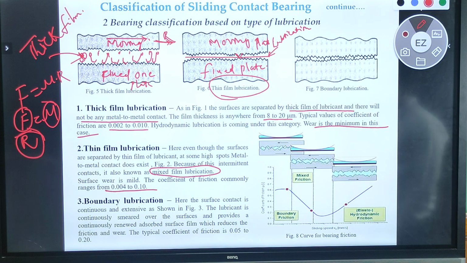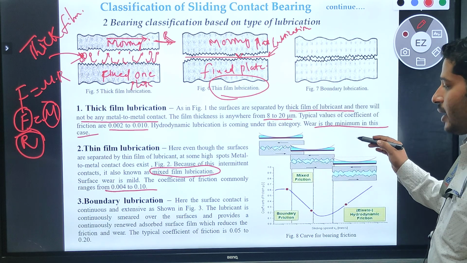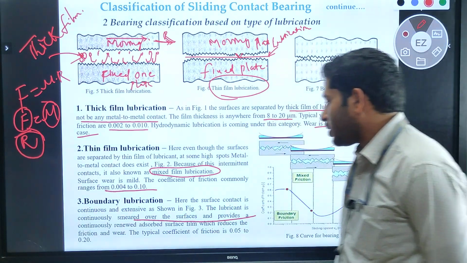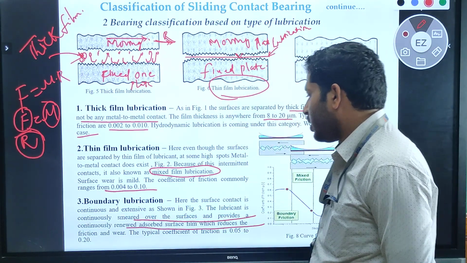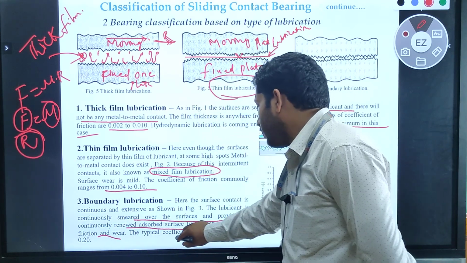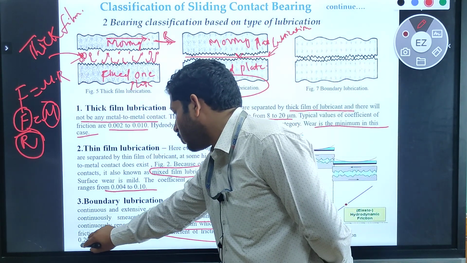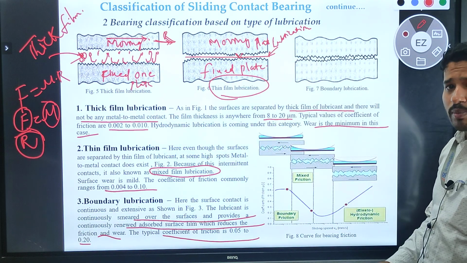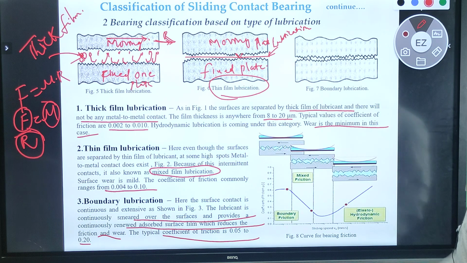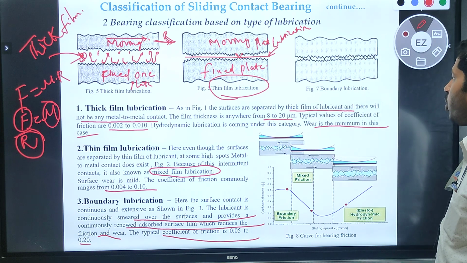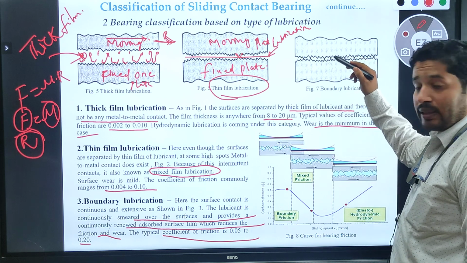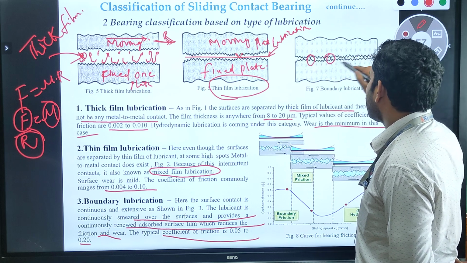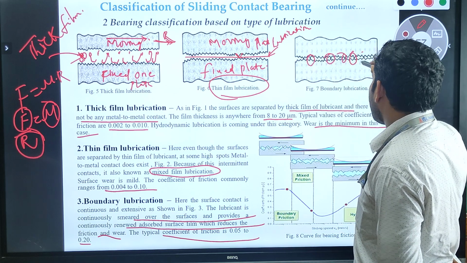What about boundary lubrication? In boundary lubrication, the lubricant is continuously smeared over the surface and provides a continuously renewed, absorbed surface film that reduces friction and wear. The typical coefficient of friction lies between 0.01 and 0.2. Here we are providing very little lubricant between the fixed plate and the moving plate, so there is maximum metal to metal contact at the high spots.